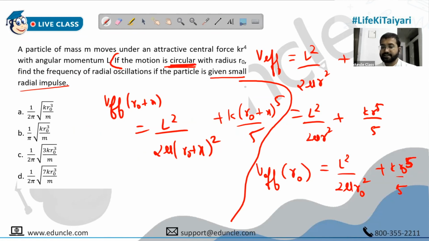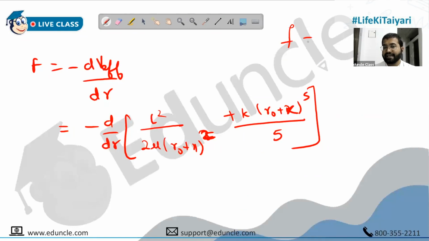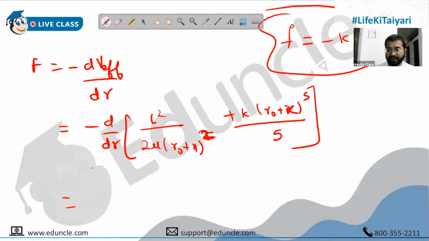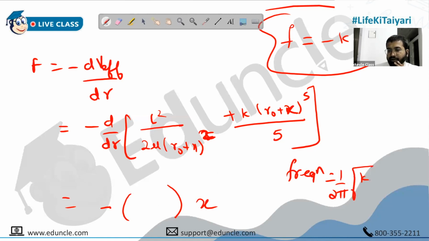People, for oscillations, the rule is F must be minus of kx. You know that. So all we have to do is solve this derivative and get minus of something into x. That something will be k. And once you get the value of k, how do you find frequency? f is equal to 1 upon 2 pi under root of k by m. That's it. So we have to solve this.